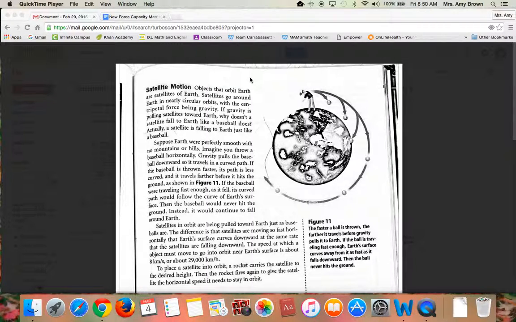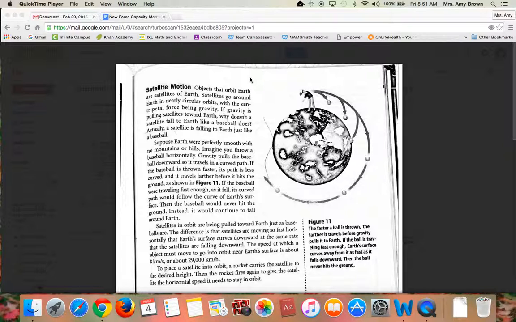Objects that orbit Earth are satellites of Earth. Satellites go around Earth in nearly circular orbits, with the centripetal force being gravity. If gravity is pulling satellites toward Earth, why doesn't a satellite fall to Earth like a baseball does? Actually, a satellite is falling to Earth just like a baseball.